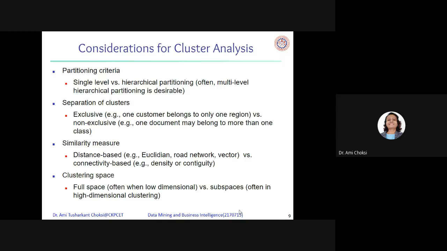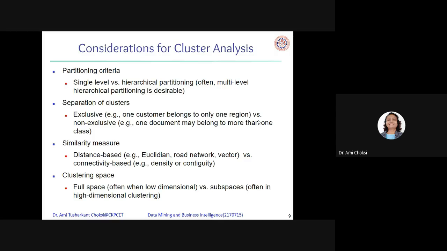Let us see this for partitioning criteria: single level versus hierarchical partitioning. Often, multi-level hierarchical partitioning is desirable. Separation of clusters: exclusive, for example, one customer belongs to one region, versus non-exclusive, that is, one document may belong to more than one class.